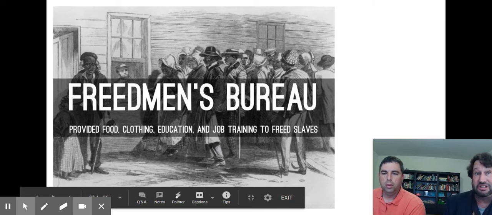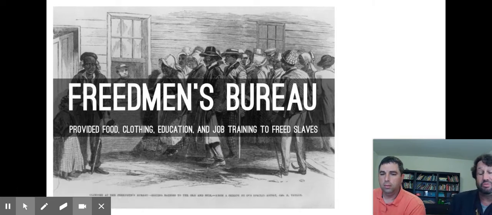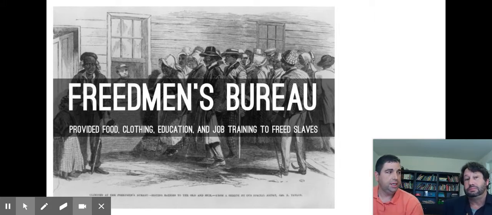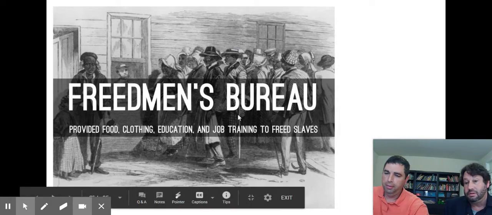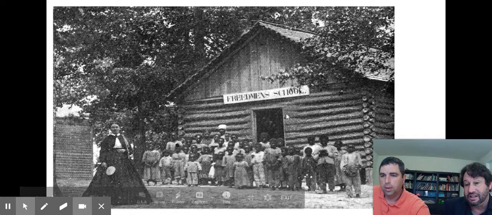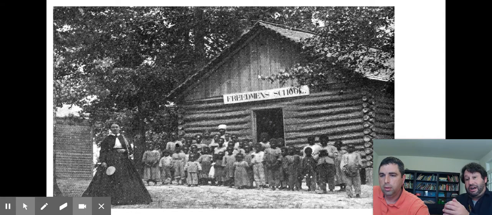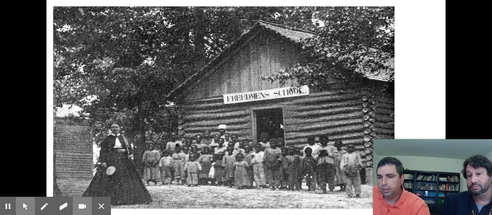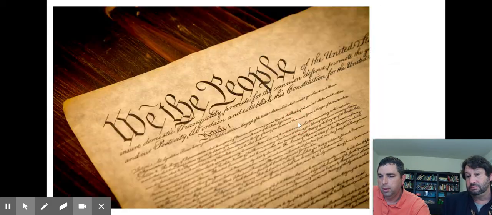We talked about policies, and one of the biggest positives was the Freedmen's Bureau. The Freedmen's Bureau was set up by the United States government to try to provide basic necessities to African Americans, to former slaves right after the war. So food, jobs, shelter, education. So the Freedmen's Bureau was a good thing. And if you look at some of the buildings, you'll often see a school or a church because they're a rallying place for communities as well. This is an example of a school that was set up by the Freedmen's Bureau.